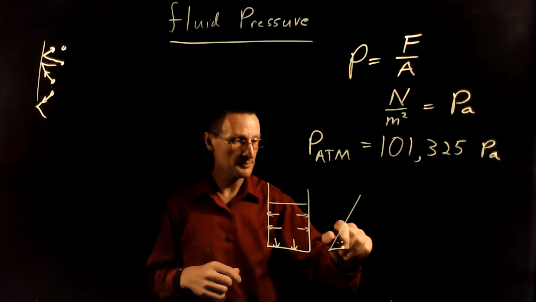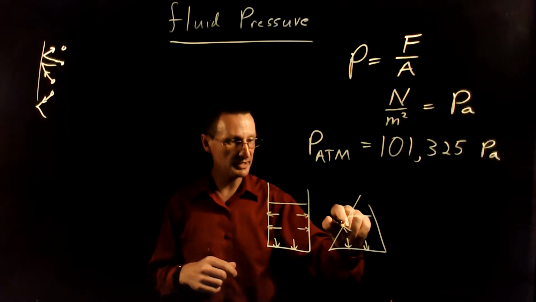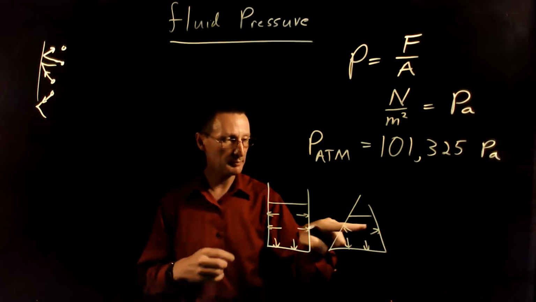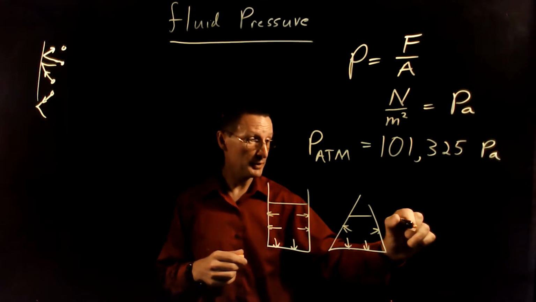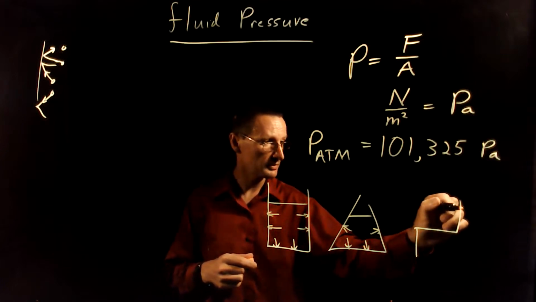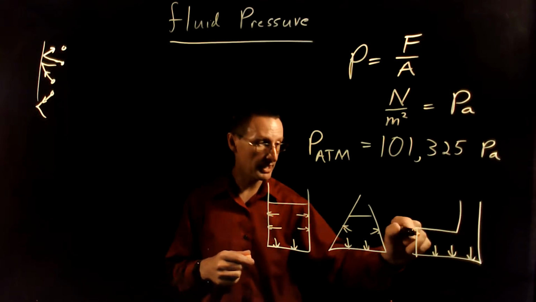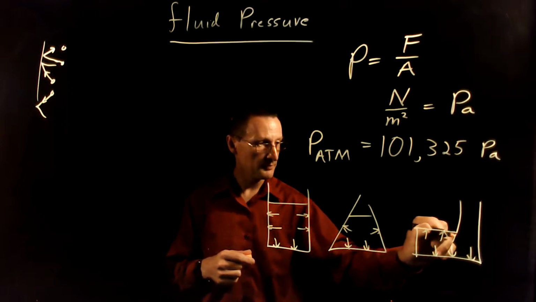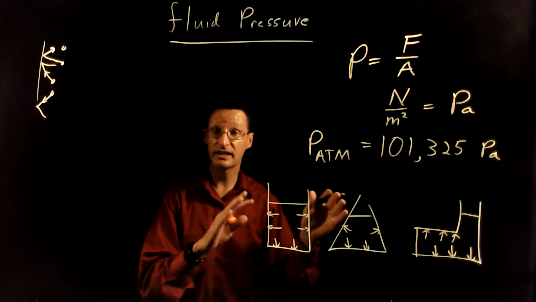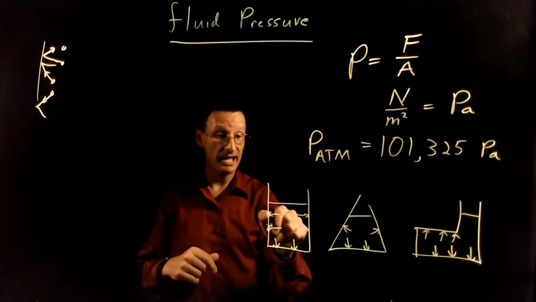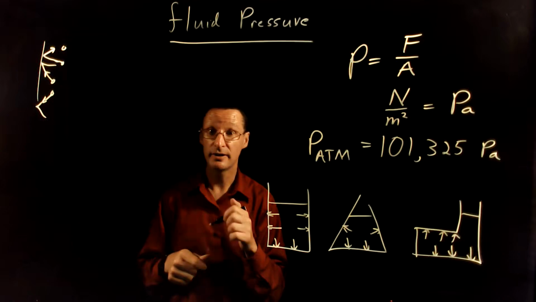So if you had a flask like this, and you had some fluid in it, it's going to exert a force down on the bottom, but it's also going to exert a force perpendicular to the surface here. So part of that force is a little bit up. And if you had a more extreme example, like a glass that was shaped like a boot, the force is going to be down on the bottom, but on this part here, it's going to be up. So in general, you need to remember that the pressure exerts a force in every different direction, and when it encounters a surface, the force is going to be perpendicular to that surface. All right.